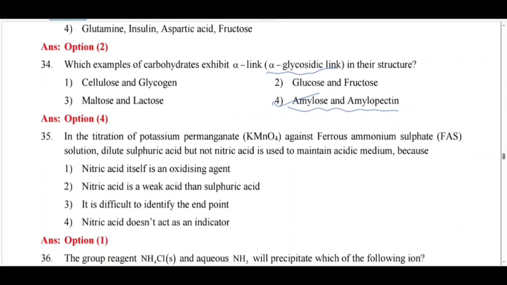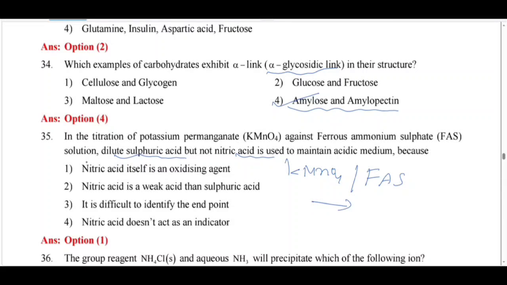And next question. In the titration of KMnO4 against FAS, dilute sulfuric acid is used. We are not using nitric acid. So what is the function of sulfuric acid here?